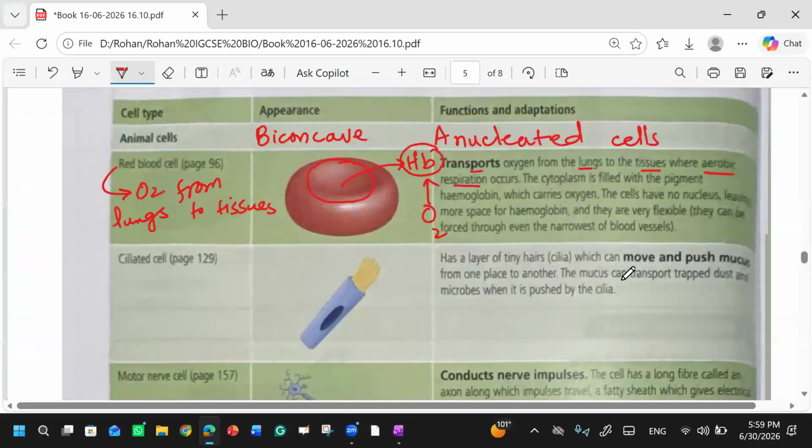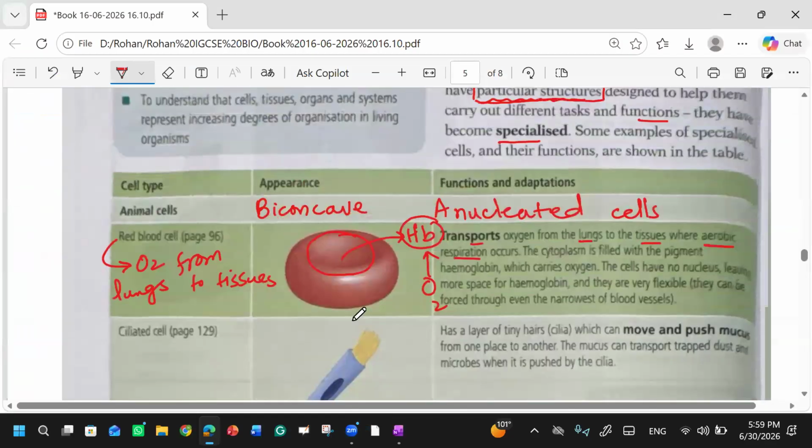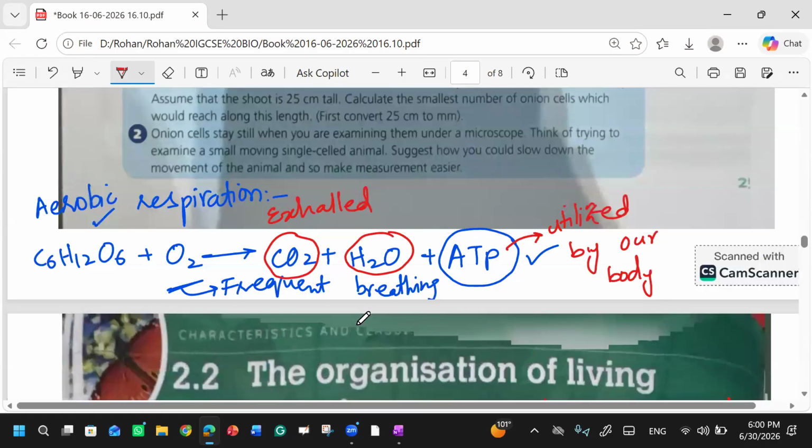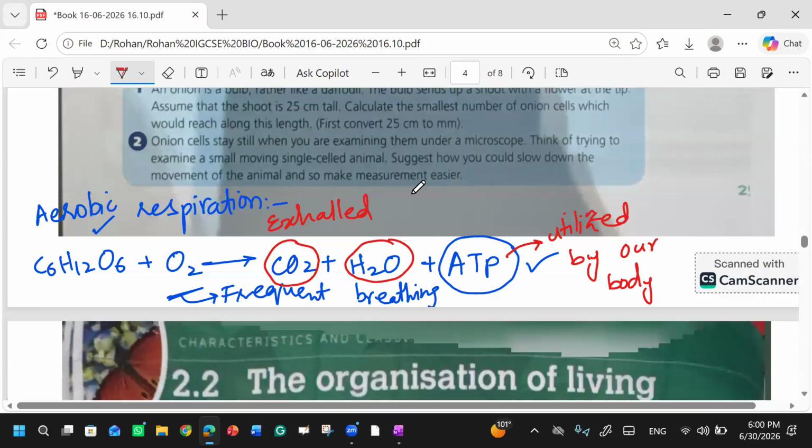We have discussed the red blood cells. What is the function of the red blood cells? They transport oxygen first, and I mentioned why transportation is needed for aerobic respiration. If someone asks you why oxygen is needed, you cannot simply say for breathing purposes. You are a biology student, you must say that oxygen is needed for aerobic respiration in our body. And if someone asks what is aerobic respiration, what will you answer?